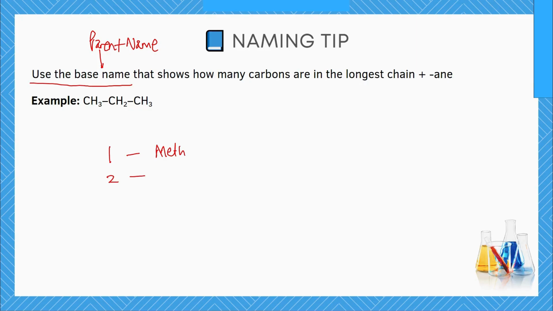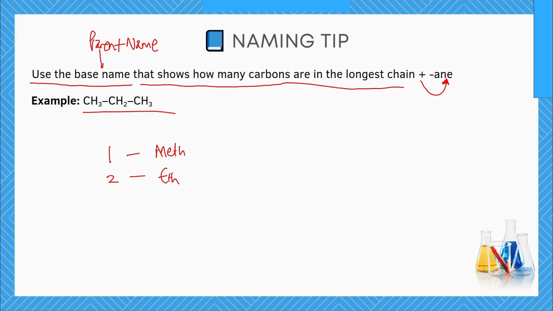If it is two, you use the base name ETH, and so on and so forth. So to name an alkane correctly, you use a base name that shows how many carbons are in the longest chain, and then you add the suffix "ane" to show that it is an alkane.